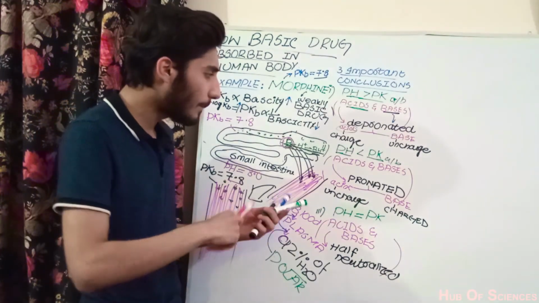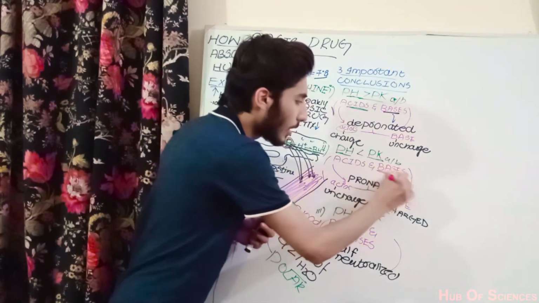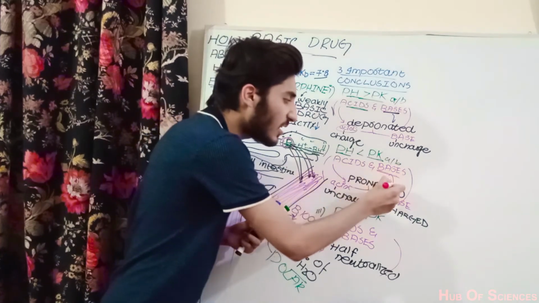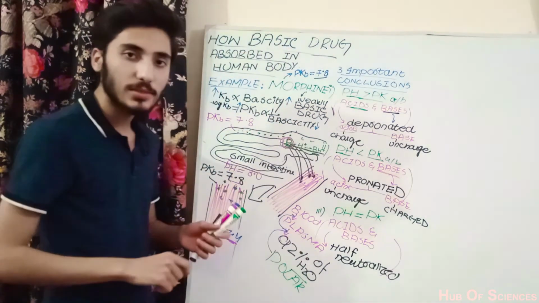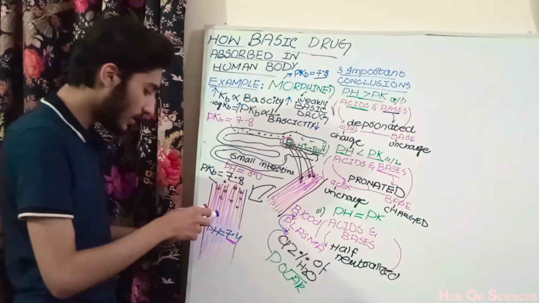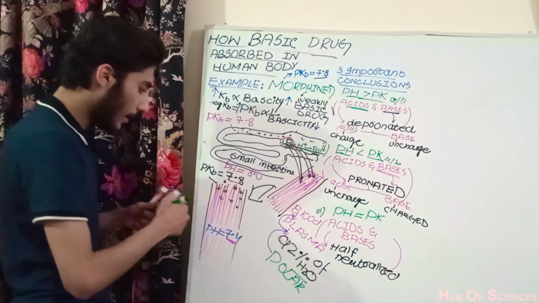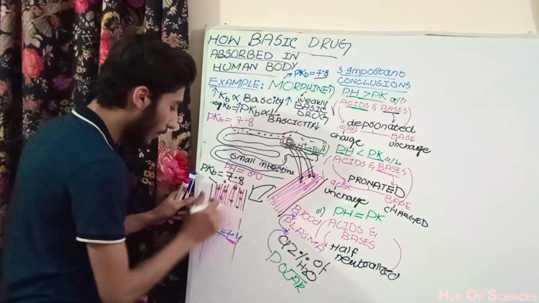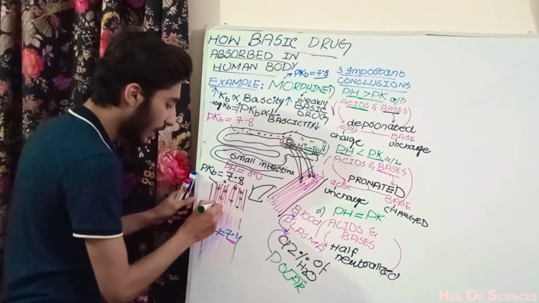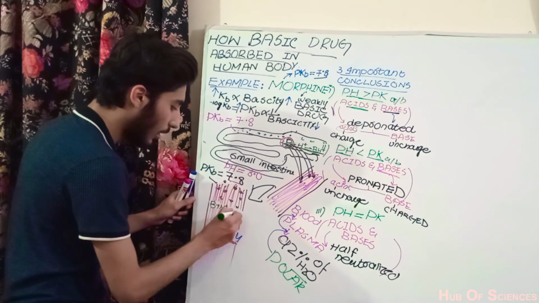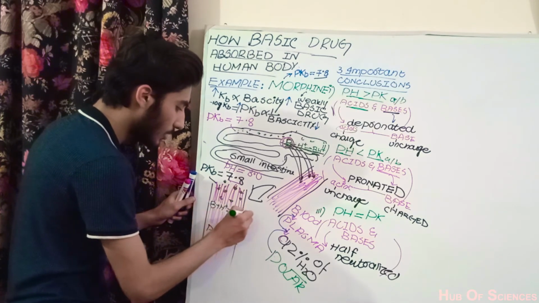This base would exist more in its protonated form, and we all know that the protonated form of the base is the charged form. We can write it as: this is the morphine drug base, which accepts the hydrogen ion and forms BH positive.